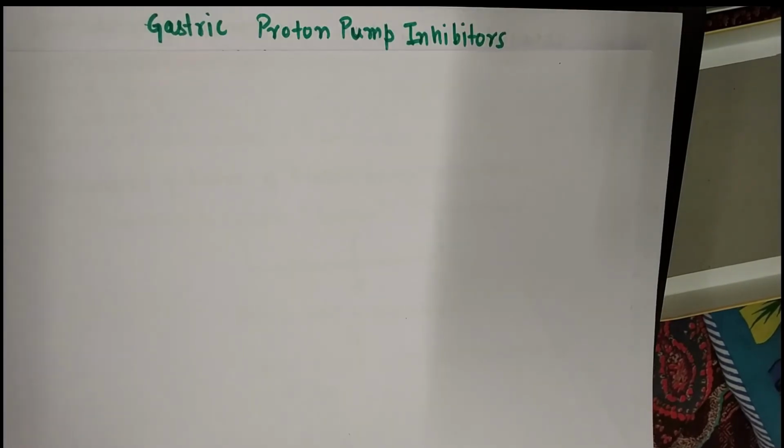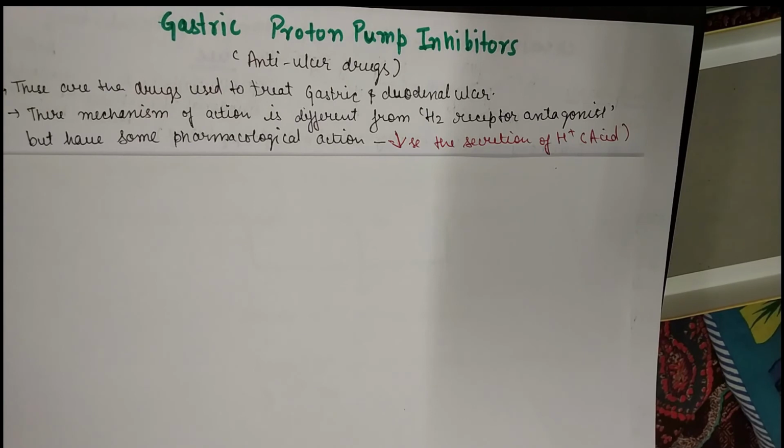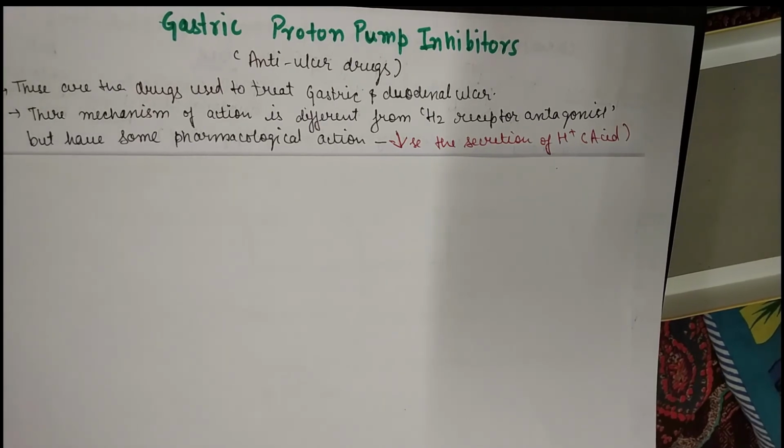So the next topic is gastric proton pump inhibitors. They also come under the category of anti-ulcer drugs, so they are also used for the treatment of ulcer. These drugs are used to treat gastric and duodenal ulcer, same as H2 receptor antagonist drugs, but their mechanism of action is different from the H2 receptor antagonist. But the pharmacological action is the same.